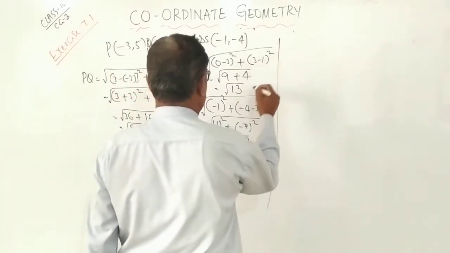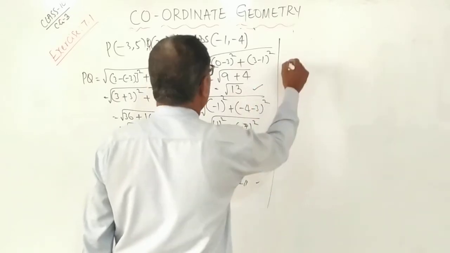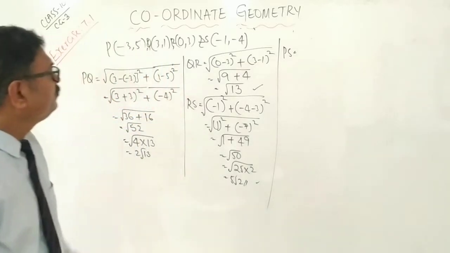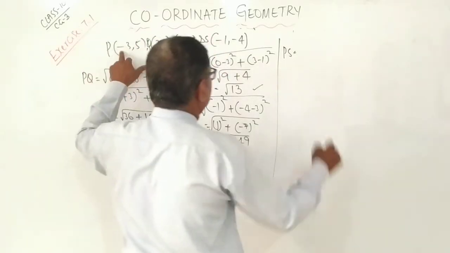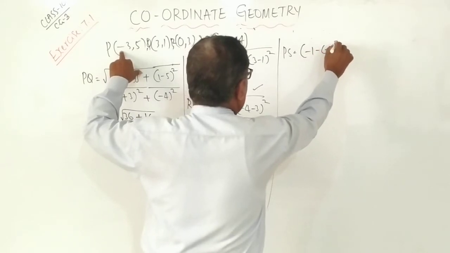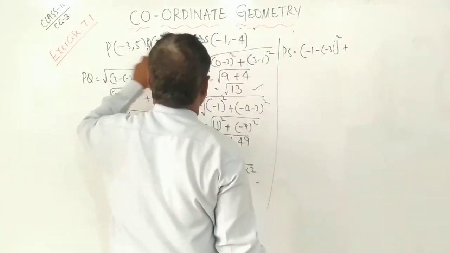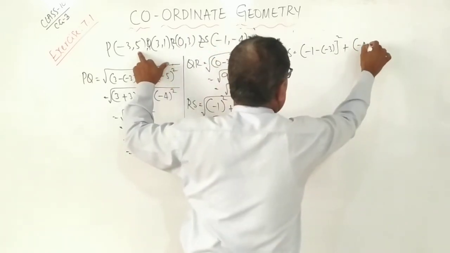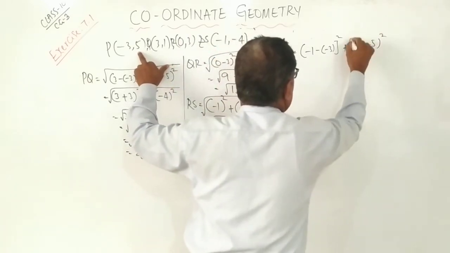RS over, no? 13 over plus. One more. PS. Minus 1 minus of minus 3 whole square plus minus 4 minus 5 whole square.